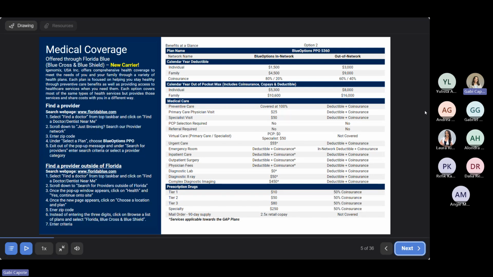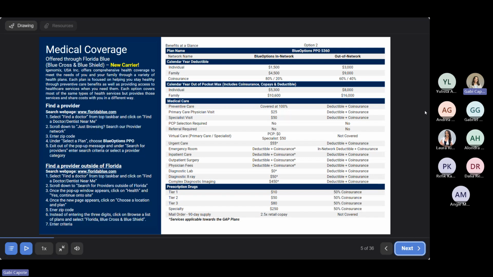Emergency room, inpatient care, outpatient surgery, as well as physician fees are all going to be deductible and coinsurance. Diagnostic lab is a $0 copay. Diagnostic x-rays are $50, and complex diagnostic imaging is going to be a $450 copay. For prescription drugs, it's just going to be a copay structure. You do not need to meet your deductible.